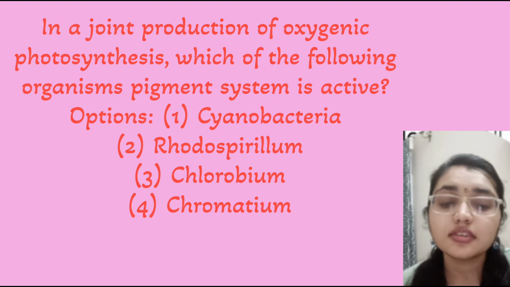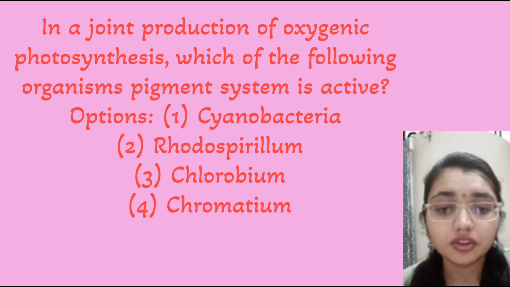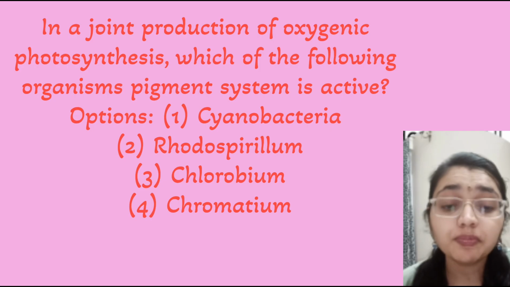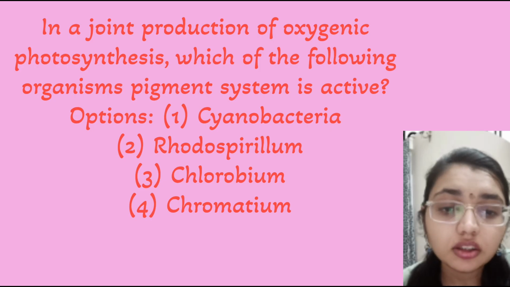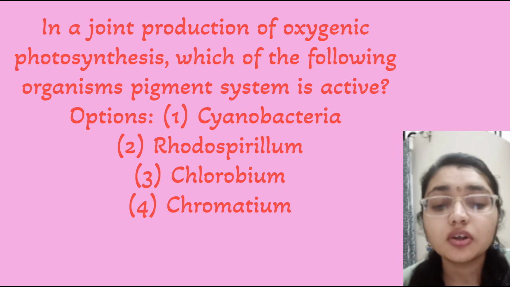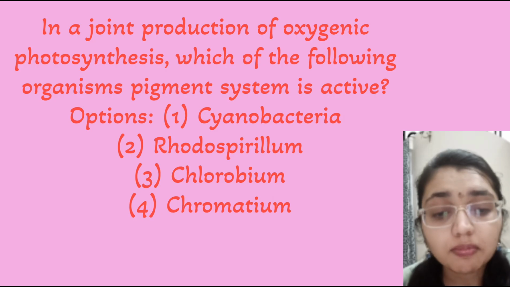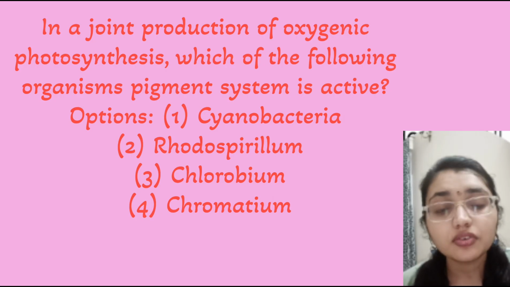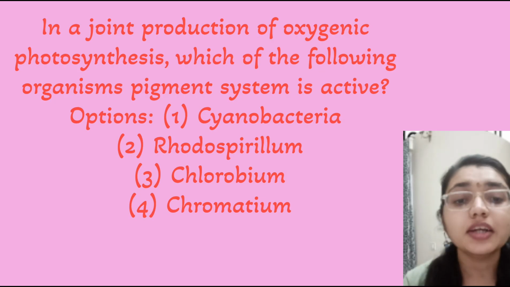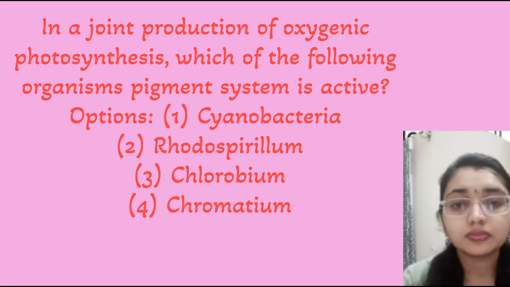In oxygenic photosynthesis, which one of the following organisms has an active pigment system? Option 1 cyanobacteria, option 2 Rhodospirillum, option 3 Chlorobium, and option 4 Chromatium. So here cyanobacteria is the correct answer because it performs oxygenic photosynthesis.